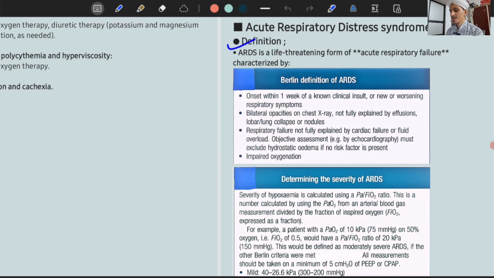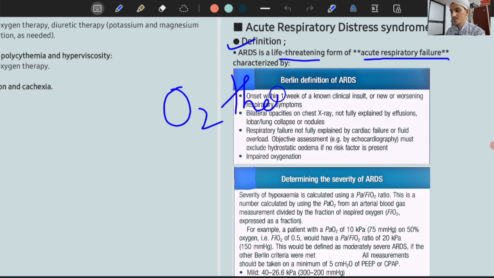What is ARDS basically? ARDS is a type of respiratory failure. It is acute respiratory failure which is life-threatening. So ARDS is a life-threatening form of acute respiratory failure. Okay, and remember, this does not respond to oxygen therapy.